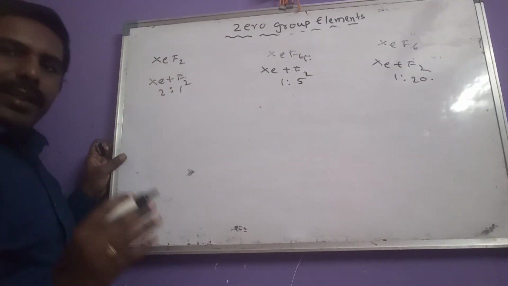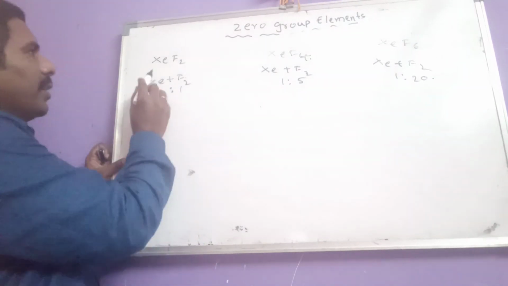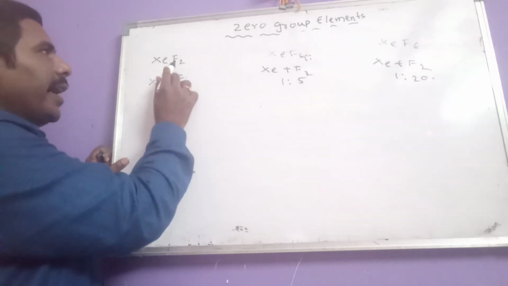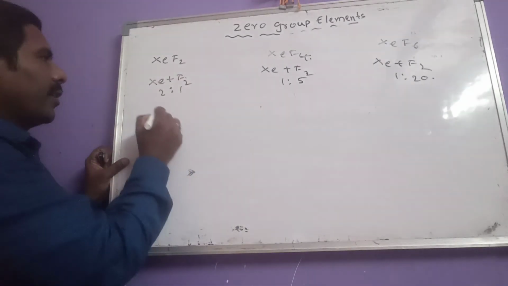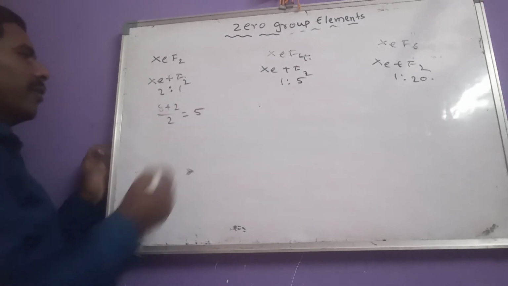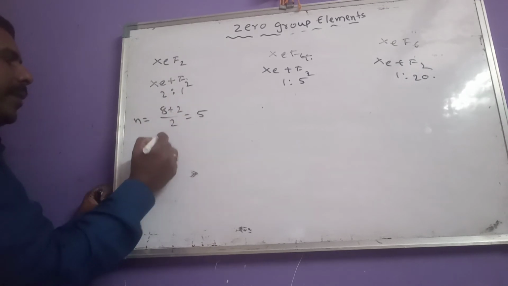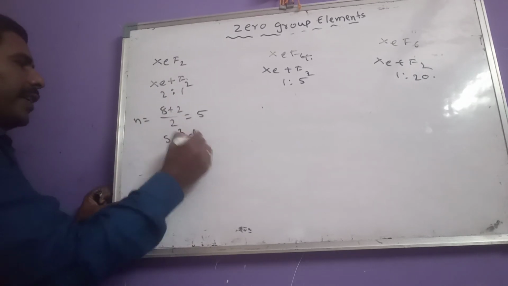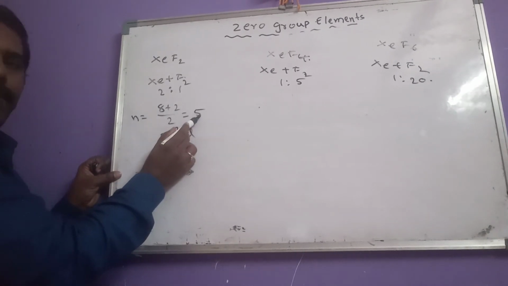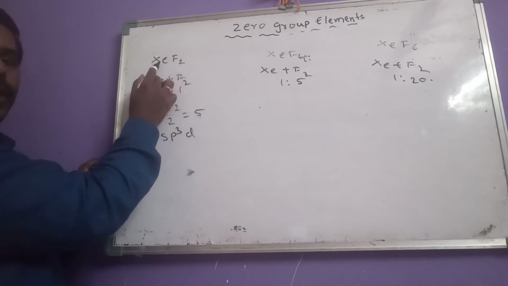Okay, now let us see the hybridization. As per our hybridization rule, xenon group number is how much? 8. 8 plus number of monovalent atoms 2, divided by 2, means we get 5. So the number of hybrid orbitals is 5. So it has sp3d hybridization, and 5 hybrid orbitals are formed, but only 2 fluorine atoms are bonded to xenon.